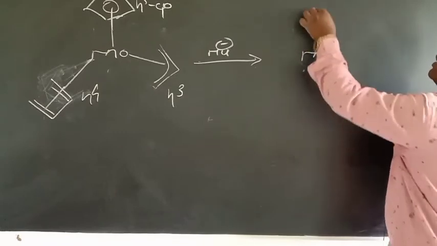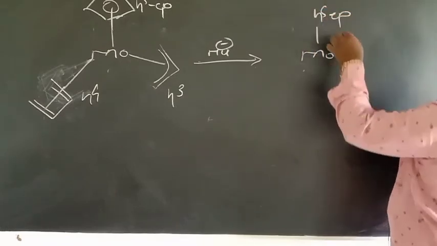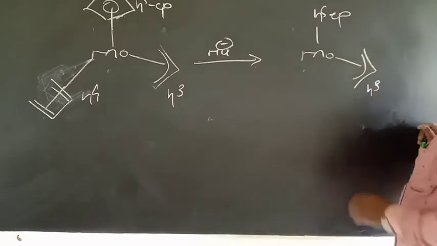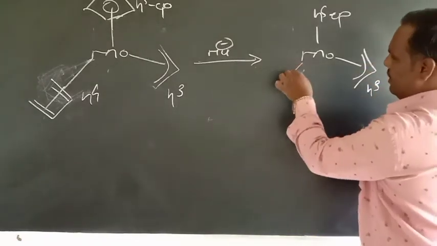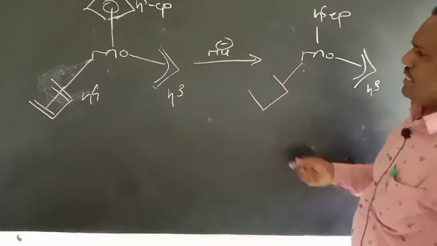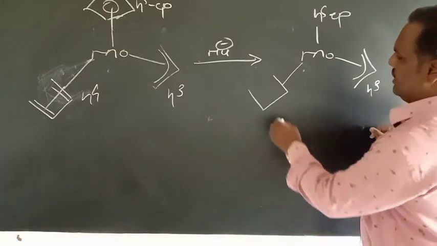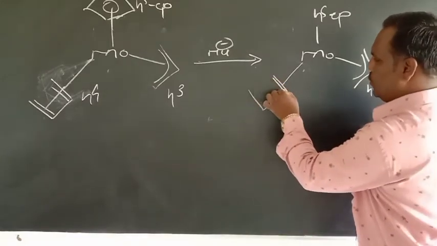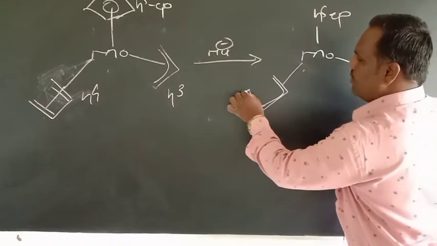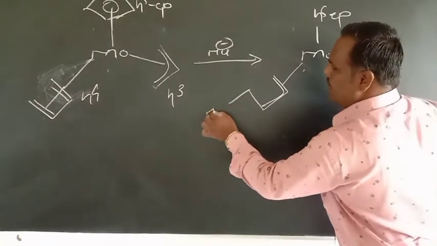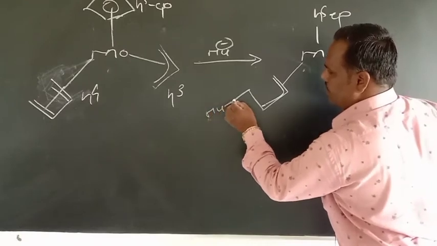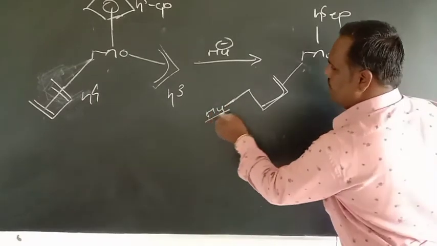Molybdenum is there, eta 5 Cp is there, again this hapticity 3 ligand is there, and here the hapticity of this ligand has decreased, meaning carbons 1, 2 and 3 are attached to this metal atom and carbon 4 is not attached, and the nucleophile is attached. The nucleophile should attack on this carbon number 4.